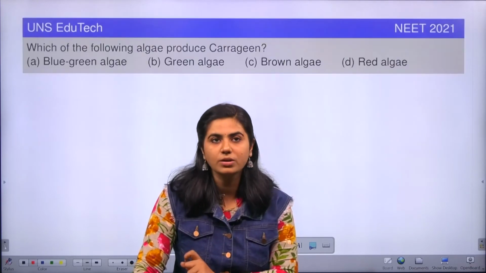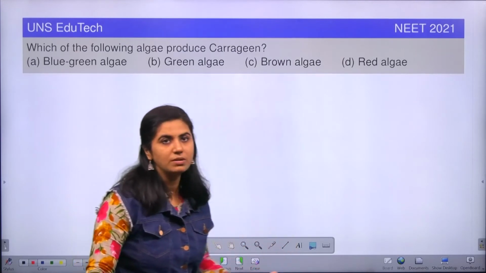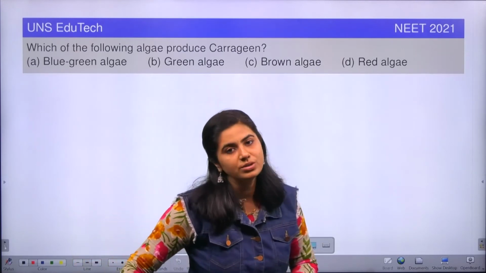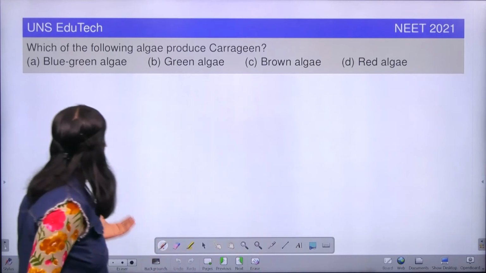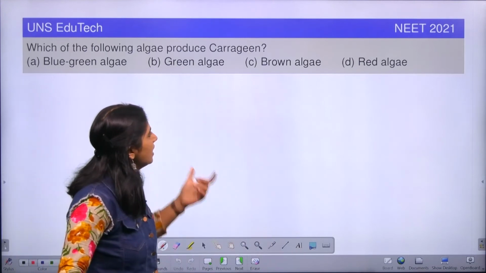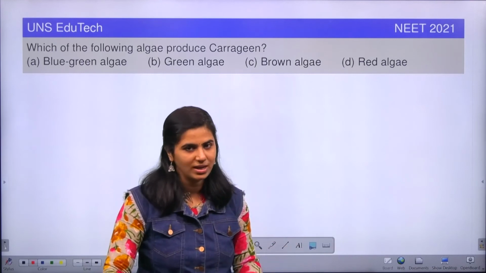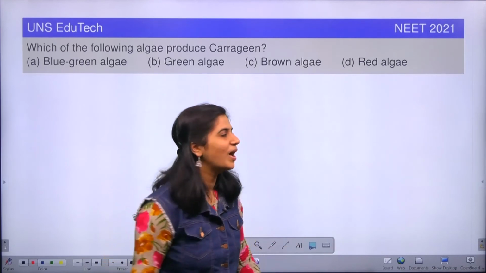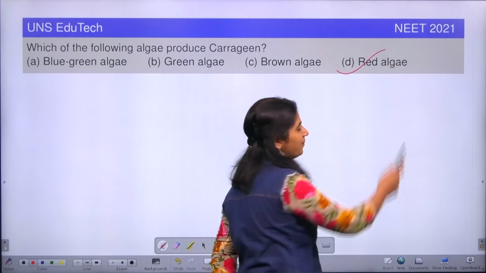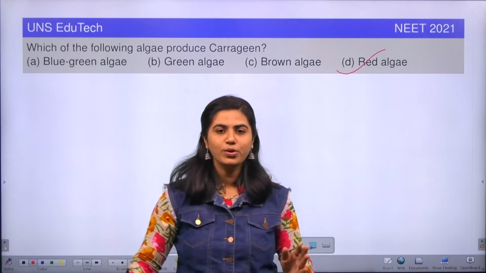So if we go back to the question, the question is very simple. Which of the following algae produce carrageen? The options are blue-green algae, green algae, brown algae and red algae. By this time you yourself know the answer, right? I don't have to mention it. Still, the option is red algae. Okay, so hope you got the answer.